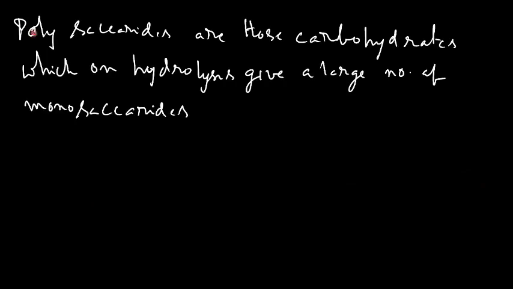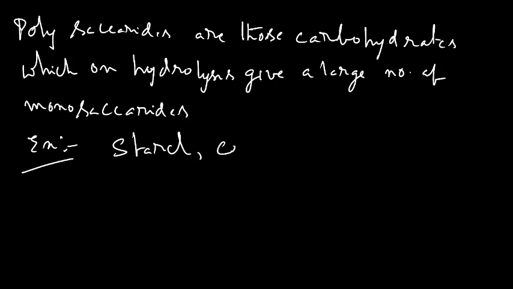Next class of carbohydrates, polysaccharides. Polysaccharides are those carbohydrates which on hydrolysis give a large number of monosaccharides. Examples of polysaccharides are starch, cellulose, glycogen, etc.